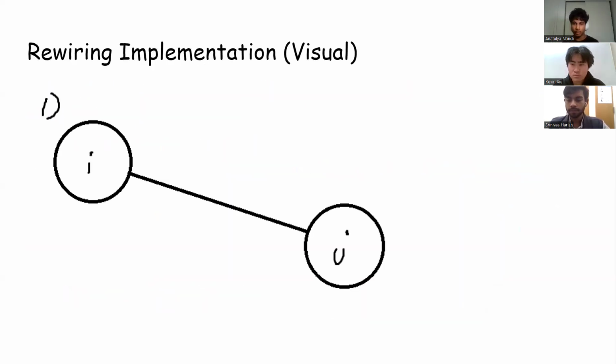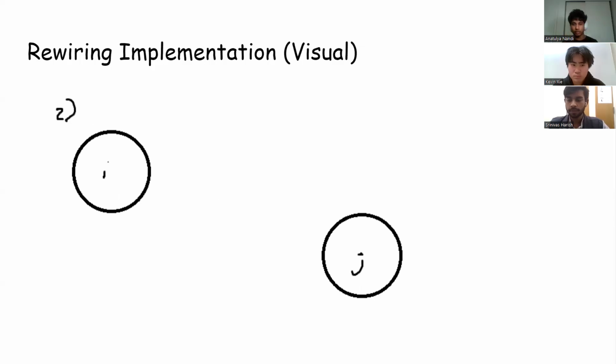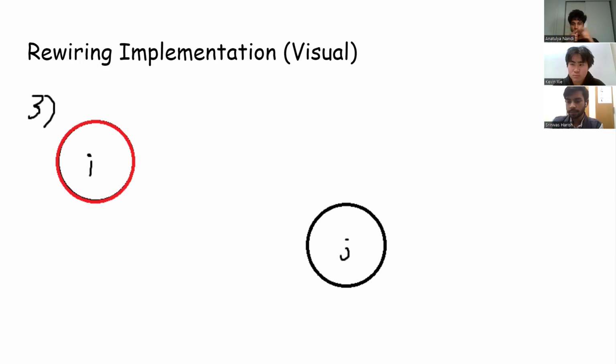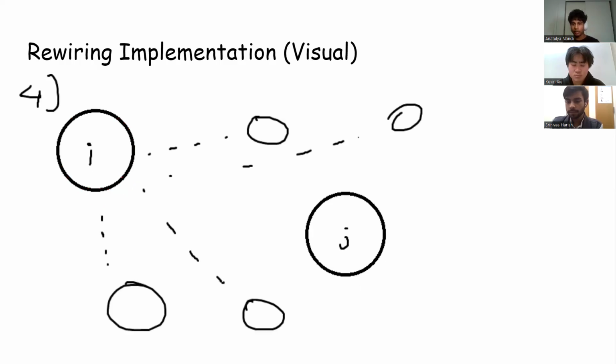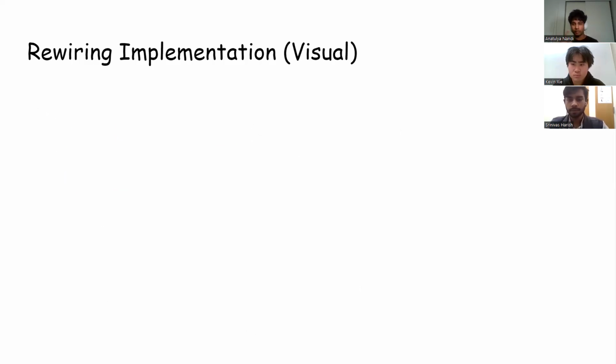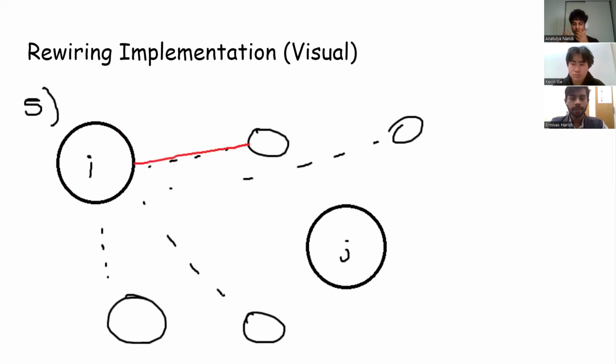And this is just a visual. I'll go through it quick. So we have two nodes. They're connected to each other. This is an edge. And the edge is disconnected. And then one of the nodes is picked. It has equal probability. In this case, I is picked. And I will be compared to every other node in the network. And then one of the nodes will get randomly picked, except it's weighted, as I said before, based on their difference in opinion.